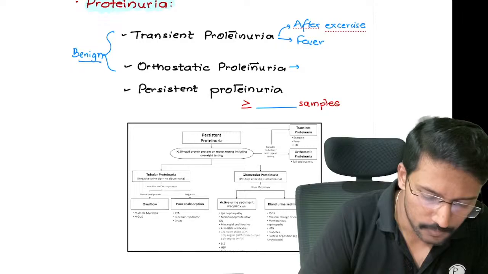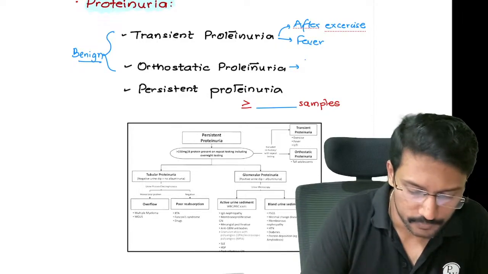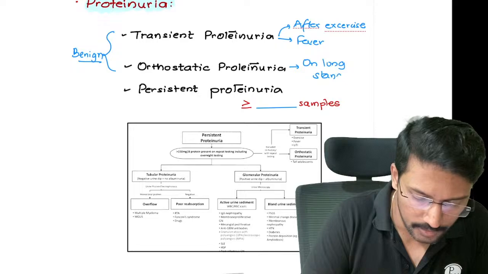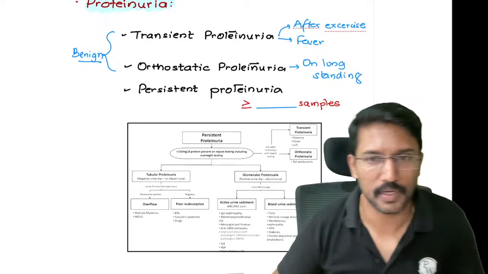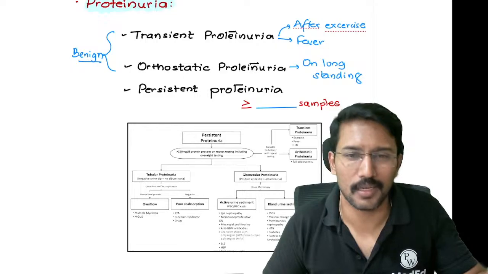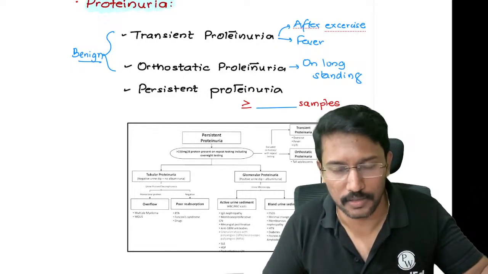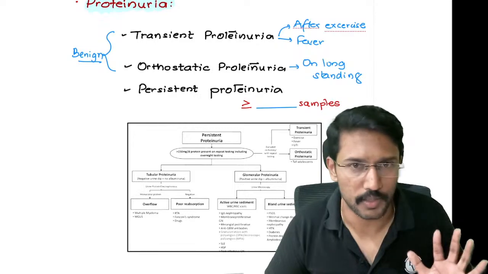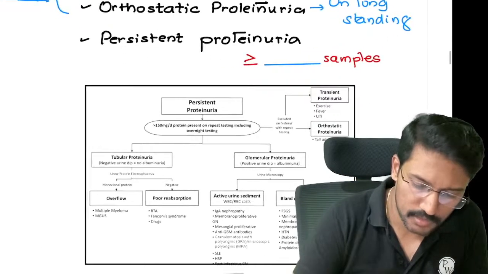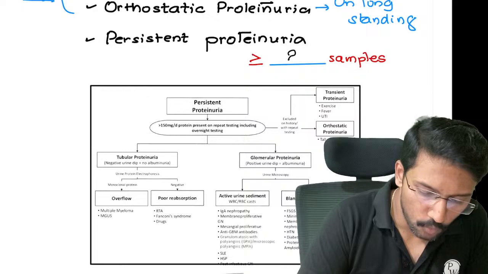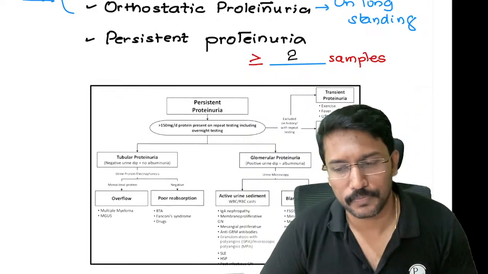Orthostatic proteinuria क्या है? Proteinuria on long standing. If you stand for a long period of time, right, like आप कंडक्टर हो या बस में खड़े हो, बस में आपको बैठने की जगह नहीं मिली है, you have to stand for 3-4 hours to travel to reach your destination, तब for next few hours you might have proteinuria. That is also normal, right? So when do we call it persistent proteinuria? When proteinuria is present on more than or equal to 2 samples.